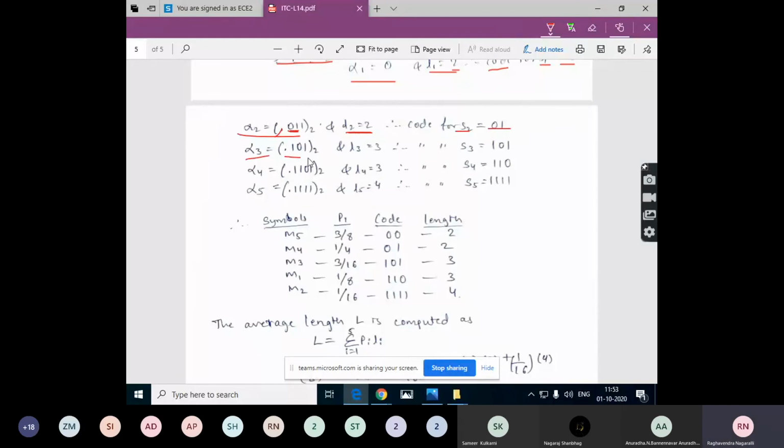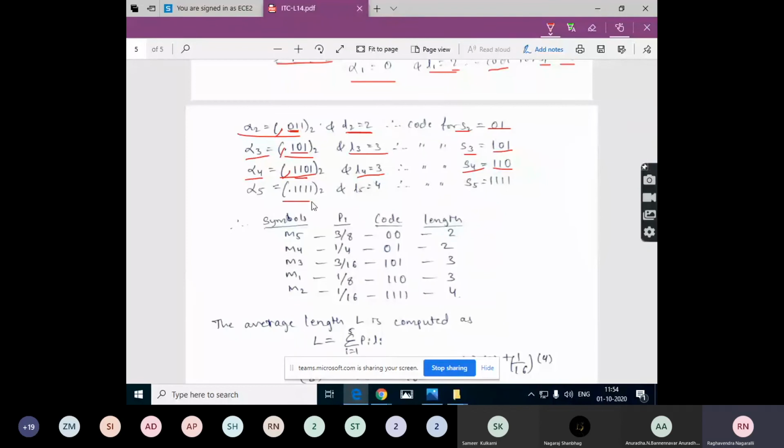For alpha 3, this is the binary number, and L3 is equal to 3. So remove this binary point and take 3 places. So 101 is the code word for S3. Alpha 4, this is the binary number, and L4 is equal to 3. So remove this binary point and take the code word for 3 places, 110. So 110 is the code word for symbol S4.